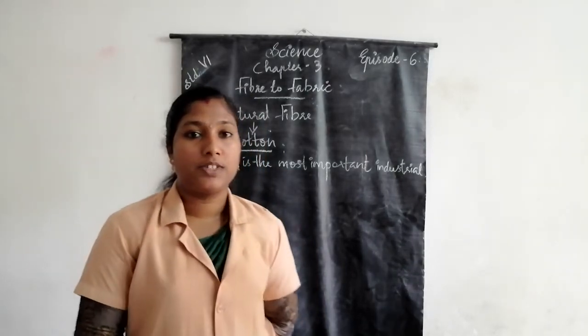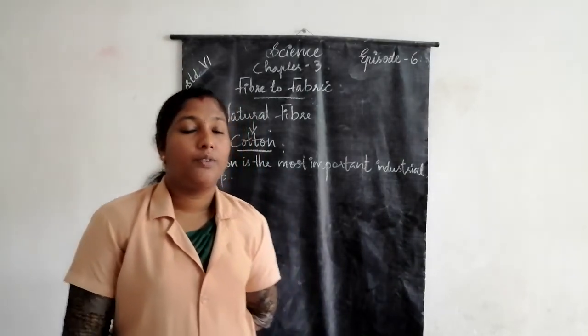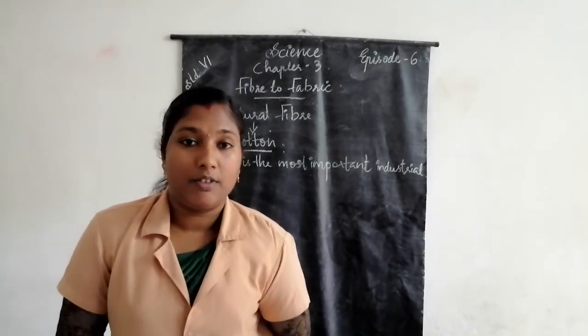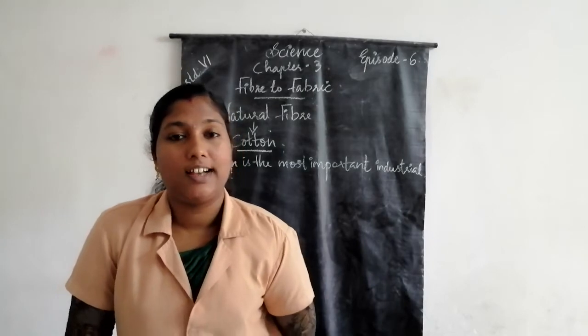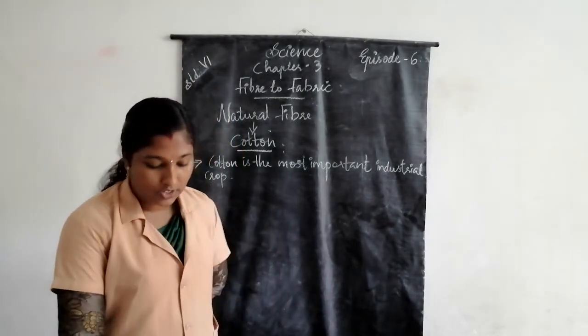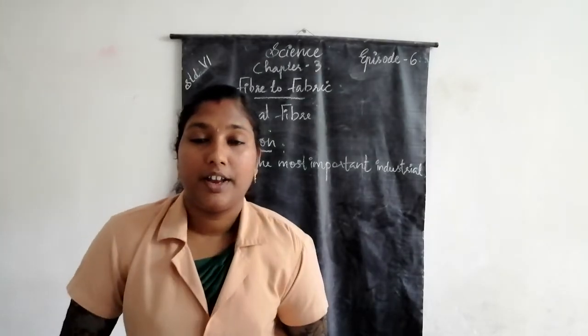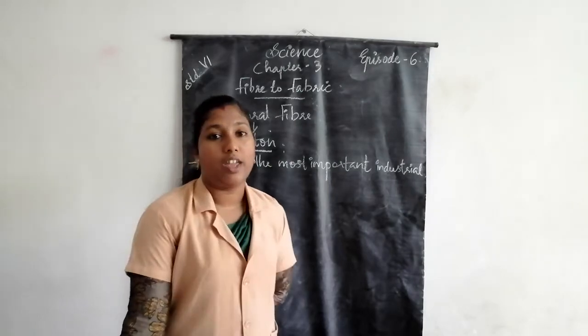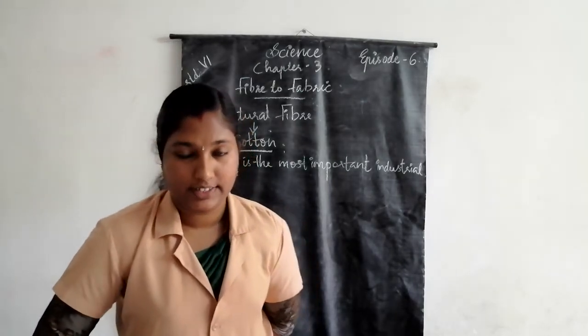Some names of states where cotton is cultivated: Gujarat, Punjab, Rajasthan, Tamil Nadu, Maharashtra and Madhya Pradesh. These are the states where cotton is cultivated.